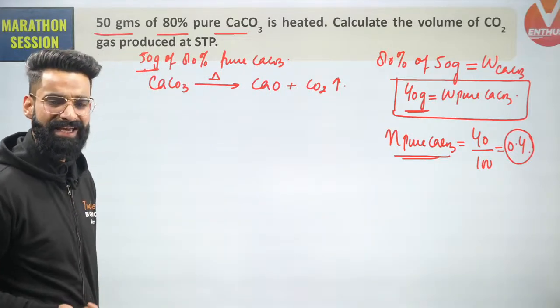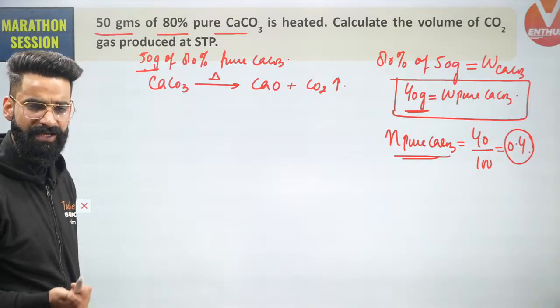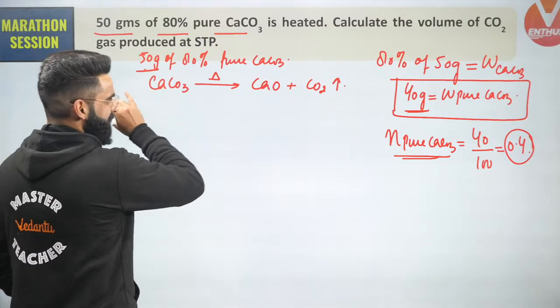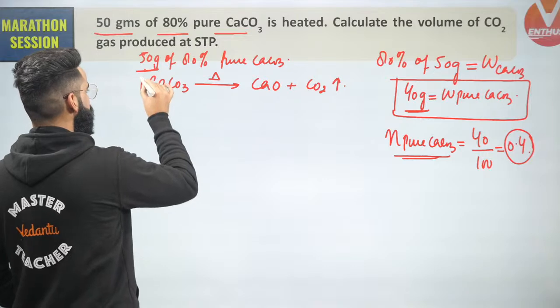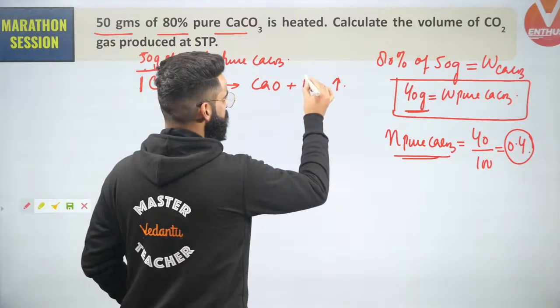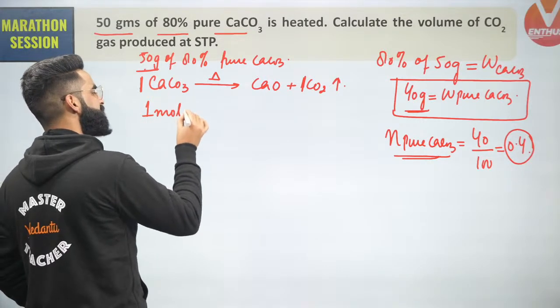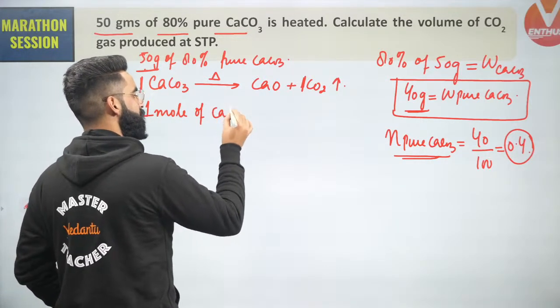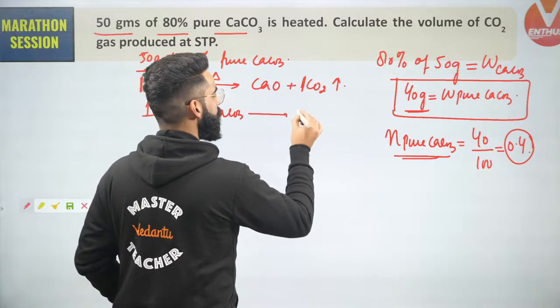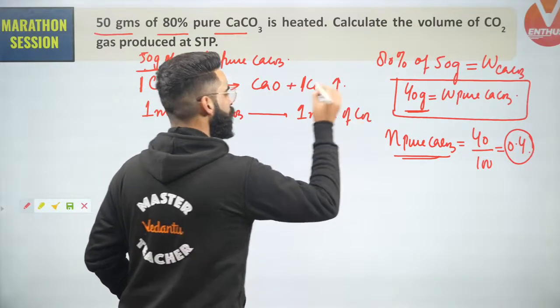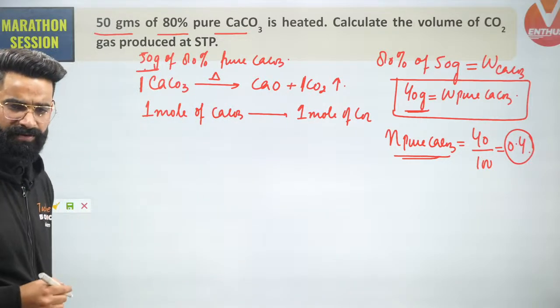Now guys, I can use the stoichiometry. Understand properly what I'll say. It's a balanced chemical equation. The stoichiometric coefficient right here is 1. Can I simply say something like this? 1 mole of calcium carbonate gives 1 mole of carbon dioxide.